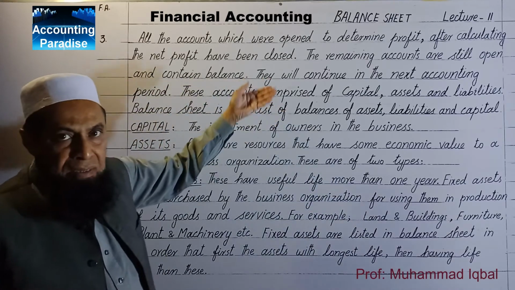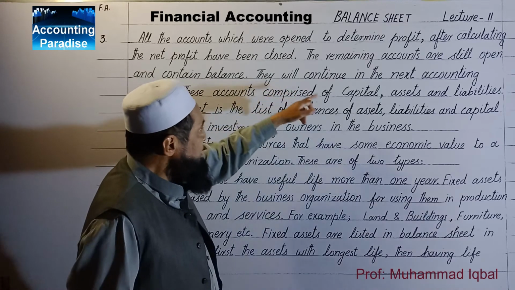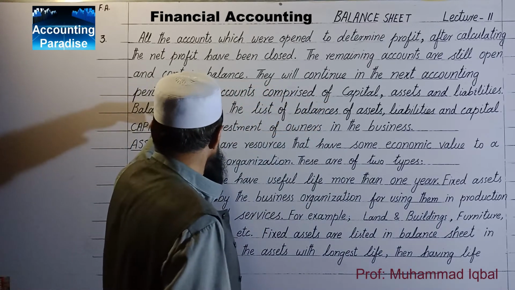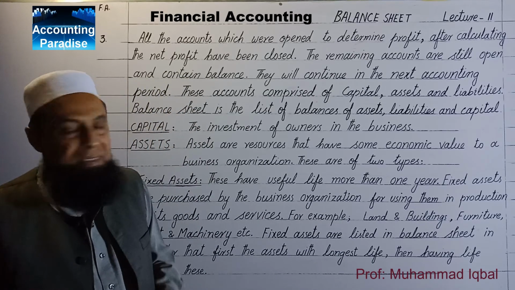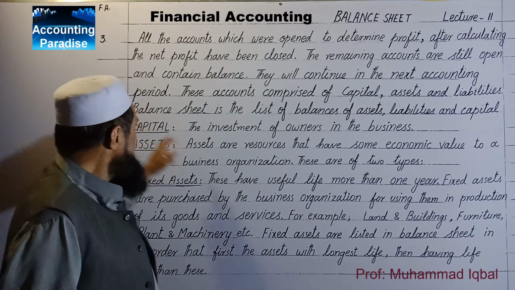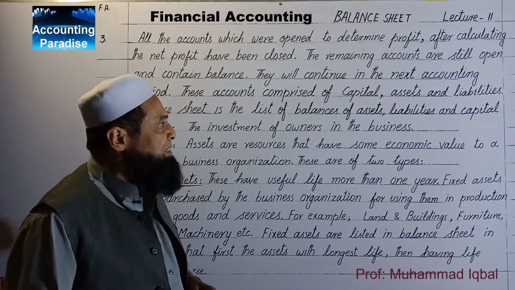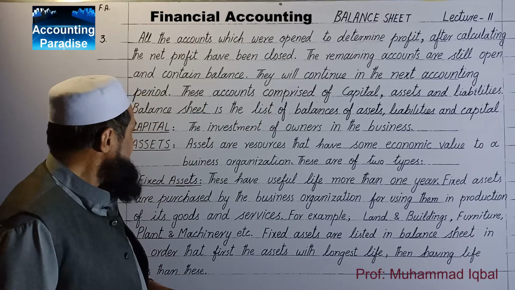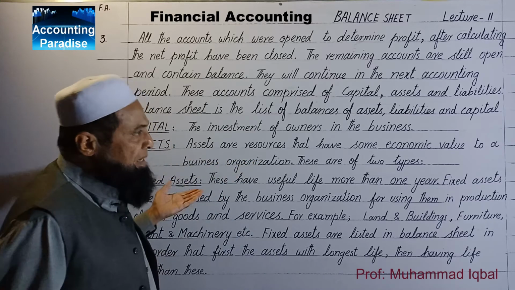You have seen the remaining accounts in trial balance. They will continue in the next accounting period. These accounts comprise capital, assets and liabilities. Balance sheet is the list of balances of assets, liabilities and capital. Now, what are the assets, capital, and liabilities?